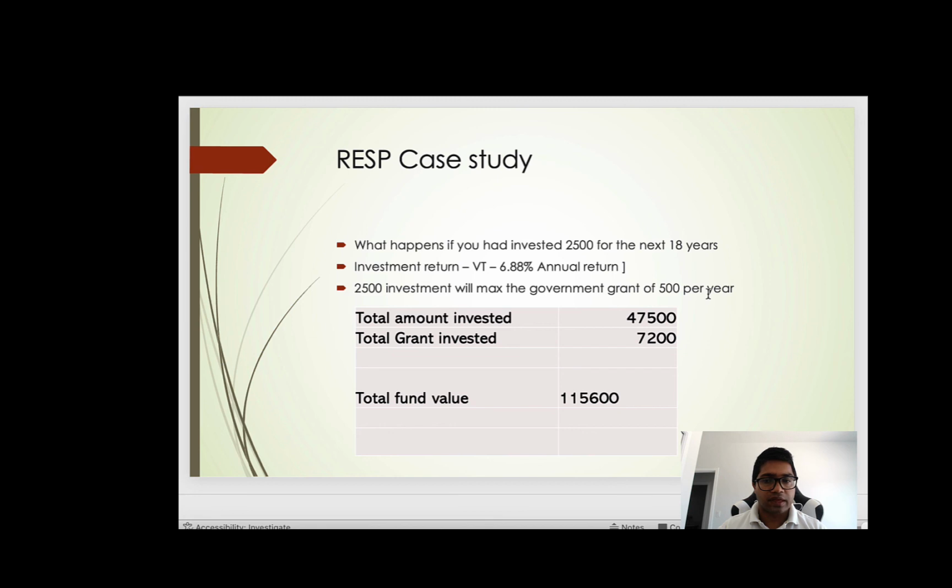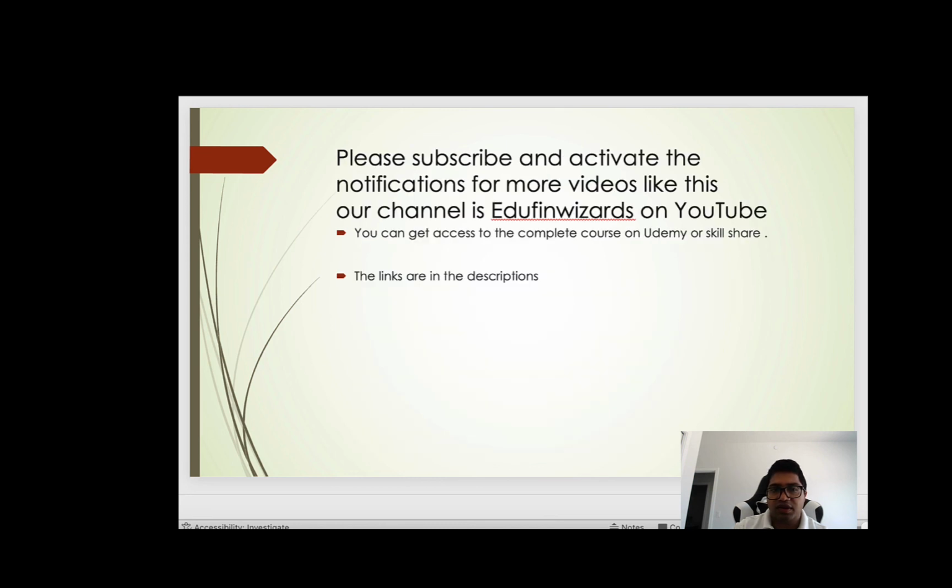Just to summarize: in total you invested $47,500, the total grant you received was $7,200, and $116,000 was the total fund value. So this is a very powerful account, the RESP. If you have a child or are planning a child, think about this account and research more about it.